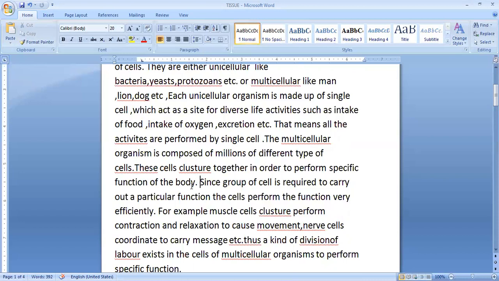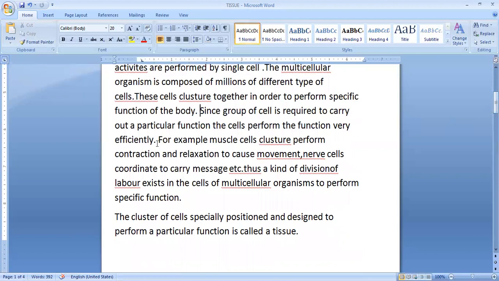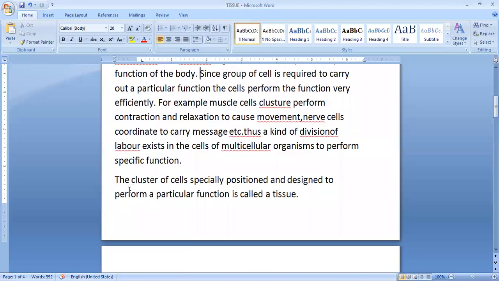For any kind of function, similar looking cells will cluster themselves to perform a single function. Since a group of cells is required to carry out a particular function, the cells perform the function very efficiently, and so that function will be performed by these clusters of cells very efficiently. And this group of cells which perform a similar function is called a tissue.